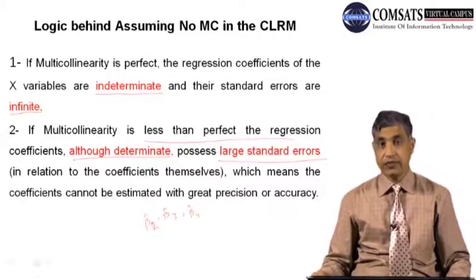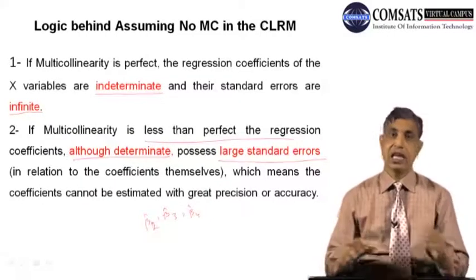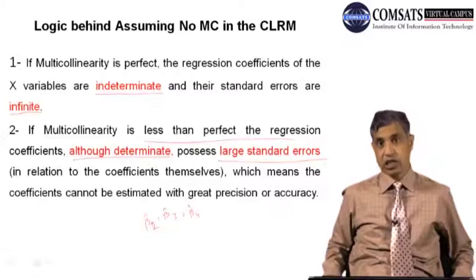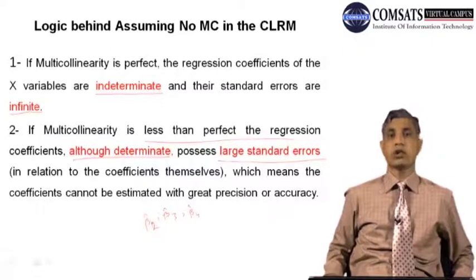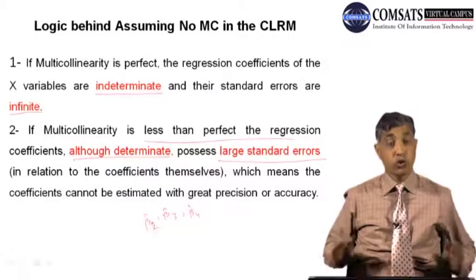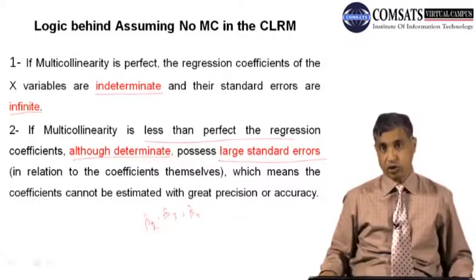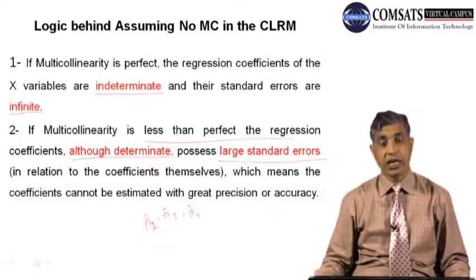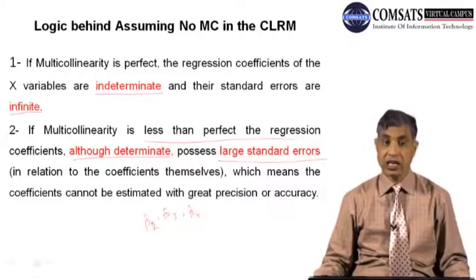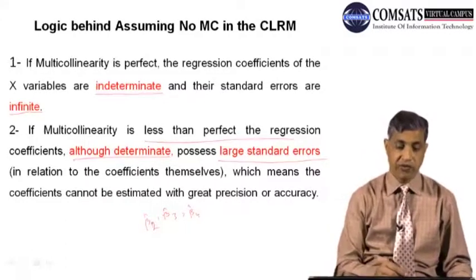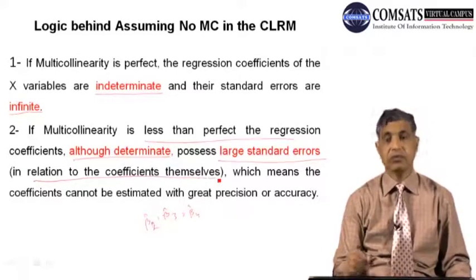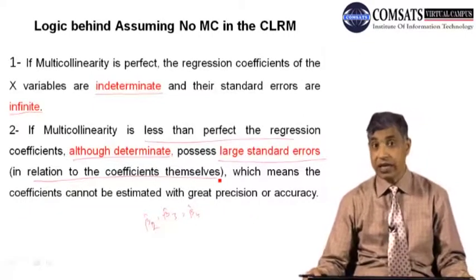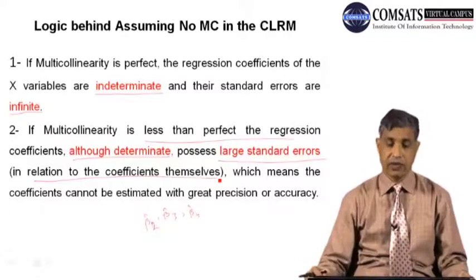If there is just less than 100% multicollinearity, it is very high collinearity, and you will be able to estimate your regression coefficients, but one drawback will remain: you will find extraordinarily large standard errors, very high in relation to the coefficients themselves. The value of the coefficients will be very small, as these are slope coefficients, but the standard error reported below in the bracket will be very high.